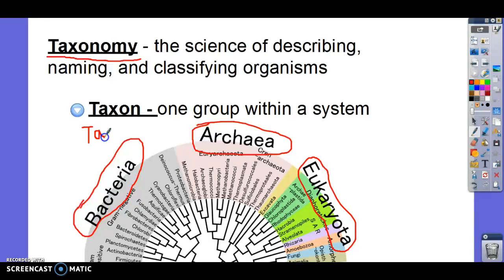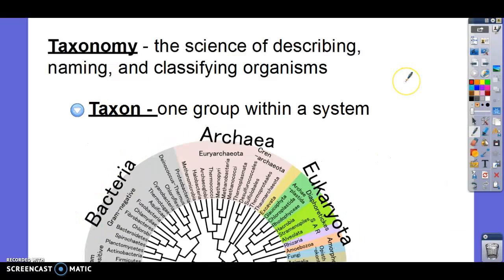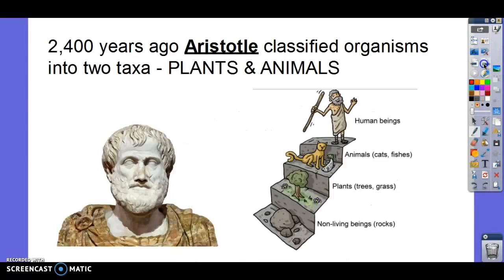Now you might see this word taxa. That's just the plural of taxon. It means many taxons. So they don't say taxons, they say taxa. Kind of like one cactus, many cacti. Again, I didn't come up with these rules. I'm just telling you what they are. So taxon is one group within a system, and then taxa are plural. And these groups can be big or small. It's just any kind of group. All right. So we talked about the alien lab. We'll come back to that in a minute.